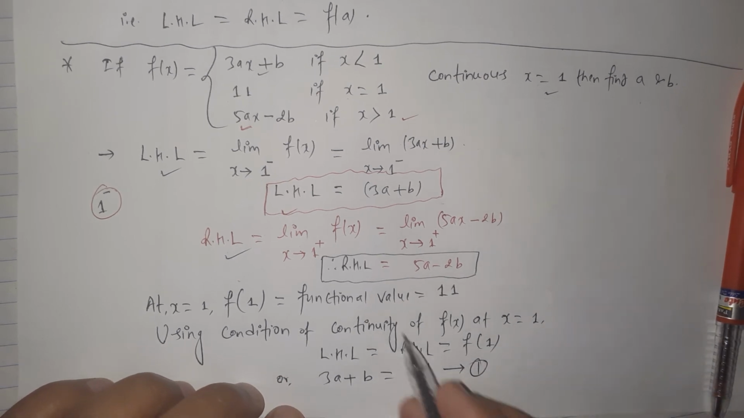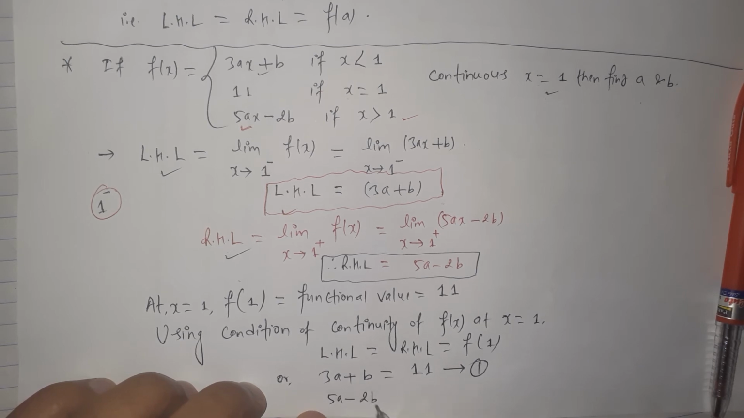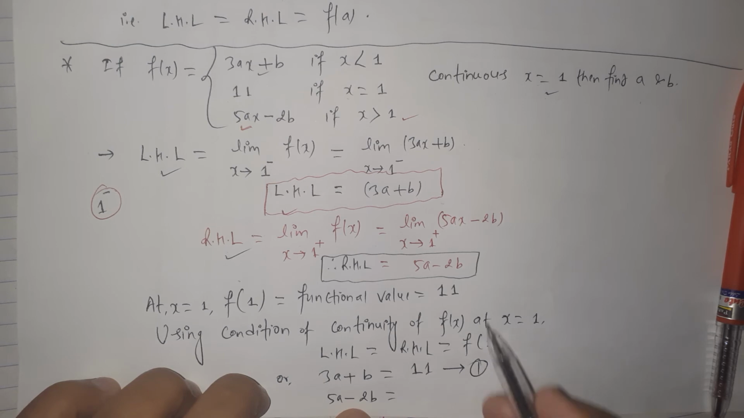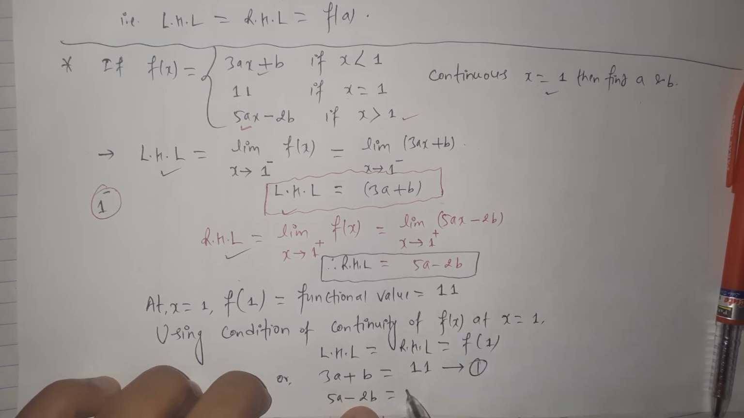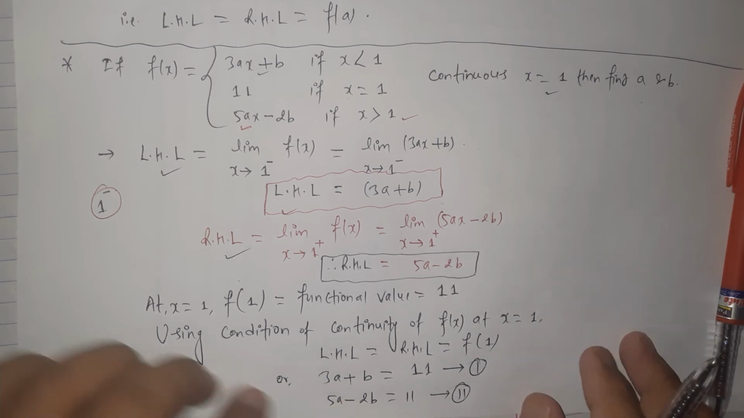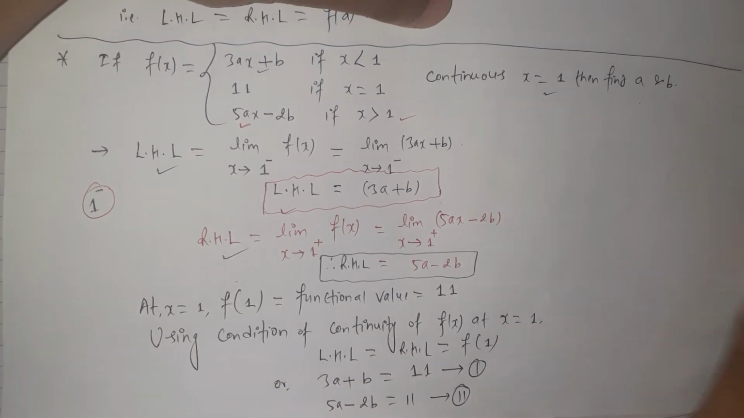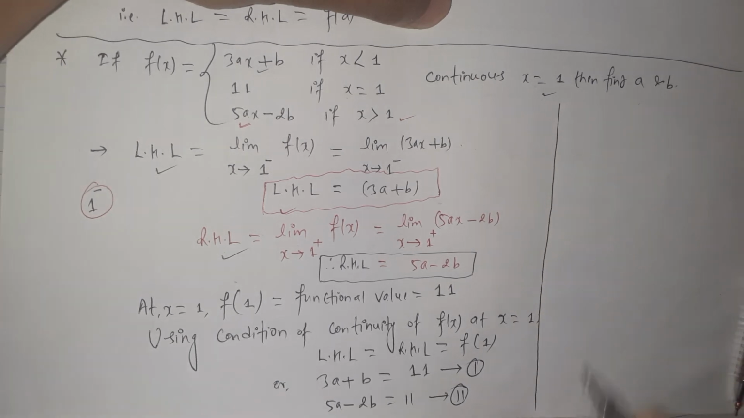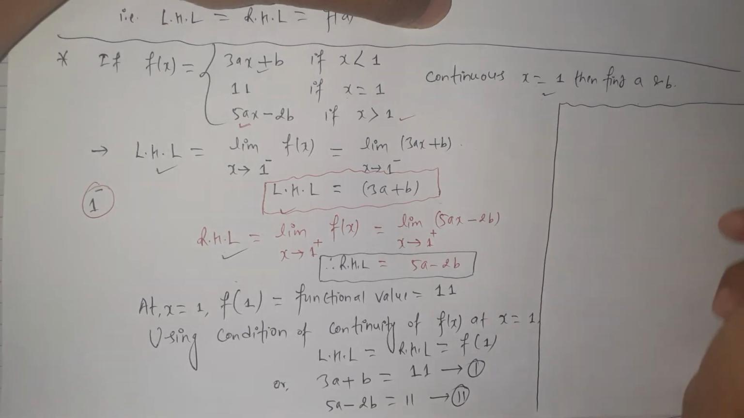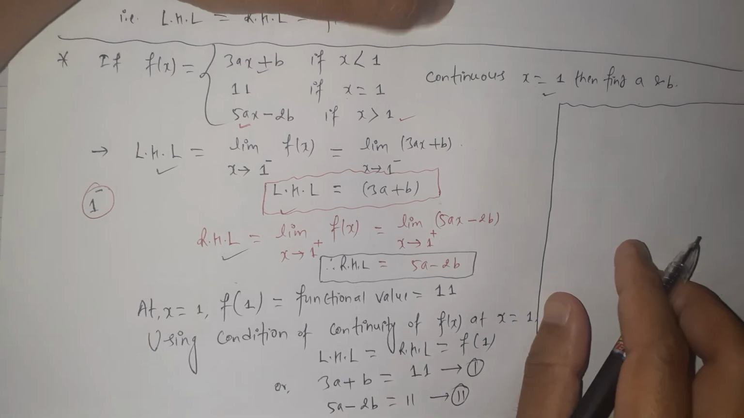Similarly, the right hand limit, here we calculate 5a minus 2b. The right hand limit equals the functional value, which is also 11. Let's call this equation 2. Our target is to find the values of a and b. Let's solve these two linear equations to find a and b.